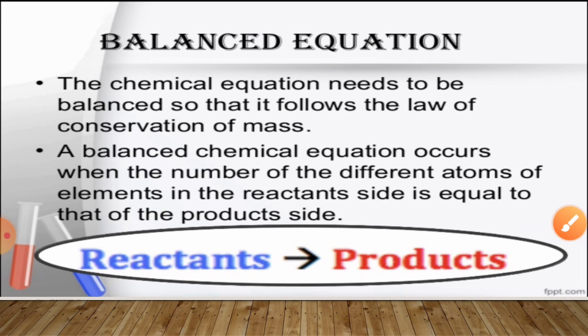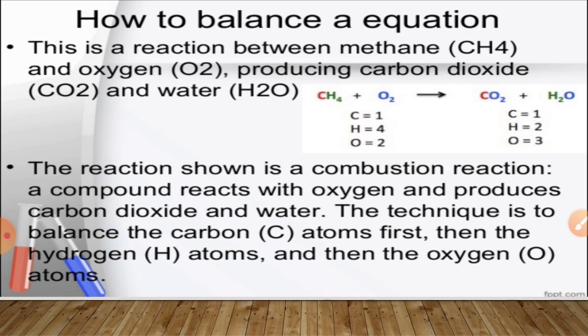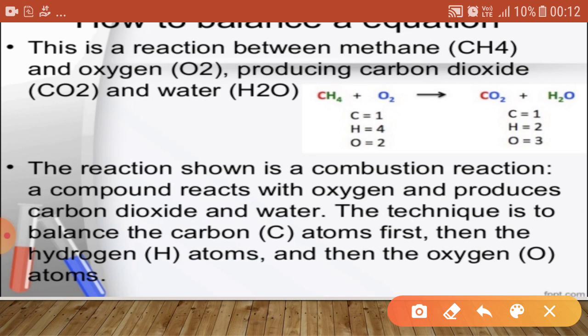So what are balanced equations? Balanced equations are the chemical equations in which the number of atoms of different elements in the reactants as well as in the products are the same. So it is known as a balanced equation. Now how do we balance a chemical equation, or how can we balance a particular unbalanced equation?